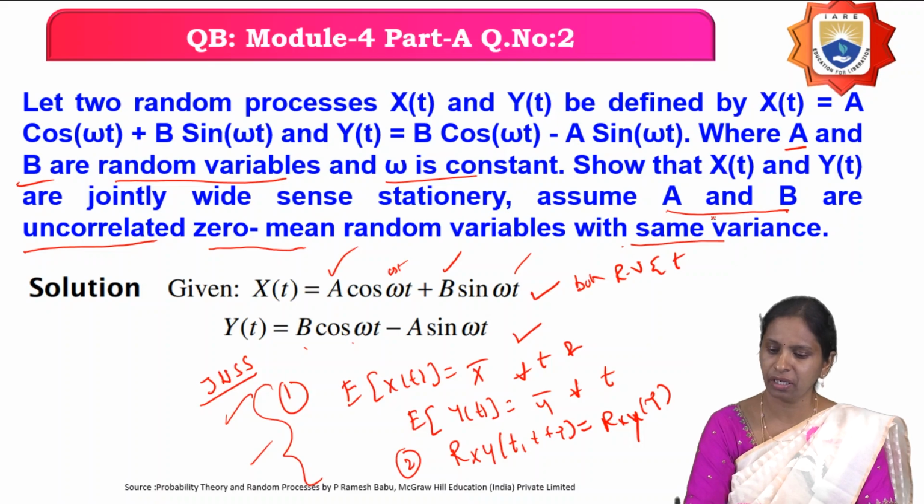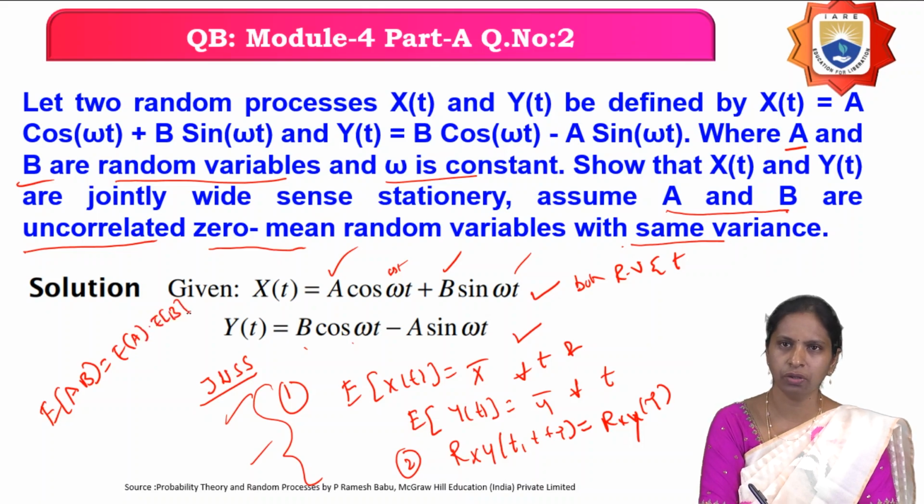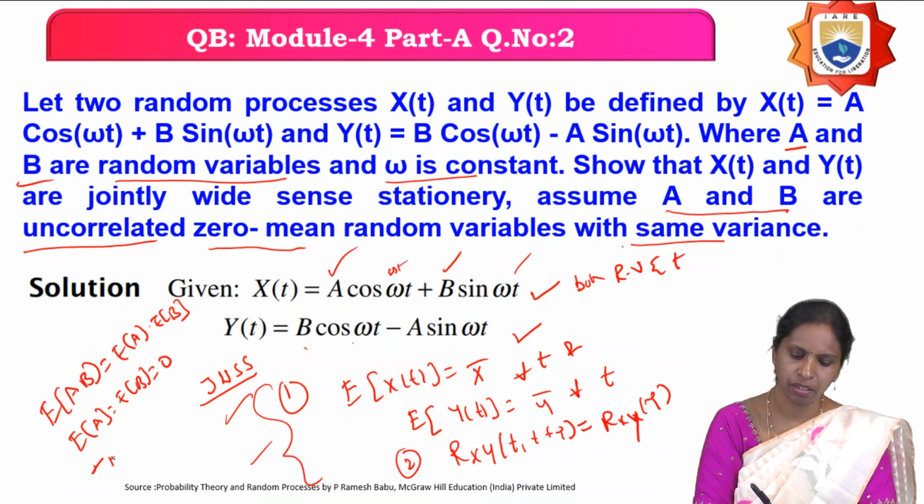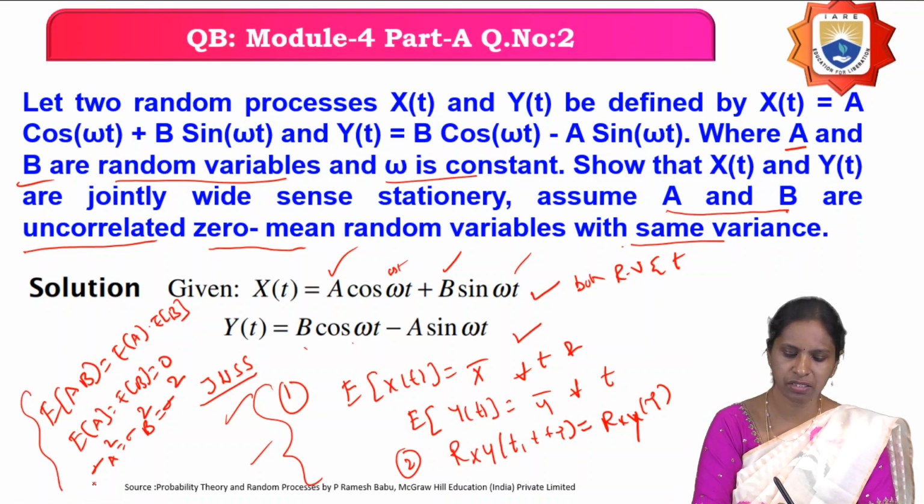And moreover, they are given that the random variables a and b are uncorrelated. What is uncorrelated? Nothing but expectation of ab equals expectation of a into expectation of b. And zero mean is nothing but expectation of a equals expectation of b equals 0. And they are also given that both have the same variance. Nothing but sigma a square, the variance of the random variable a, and the variance of the random variable b equals sigma square. Nothing but the same variance only. So these are the conditions they have given.